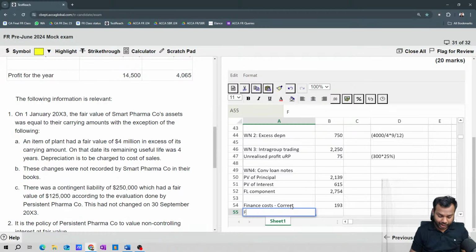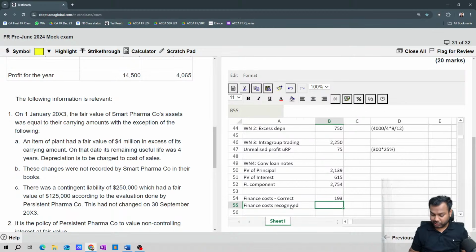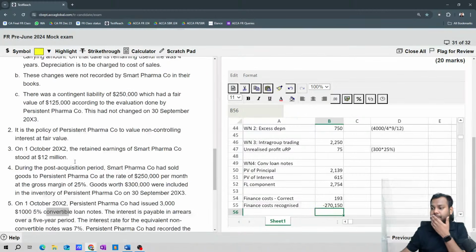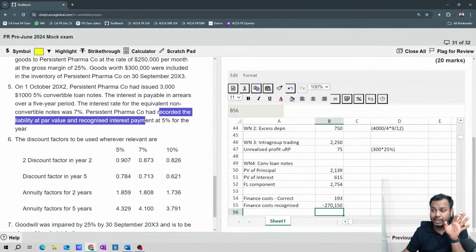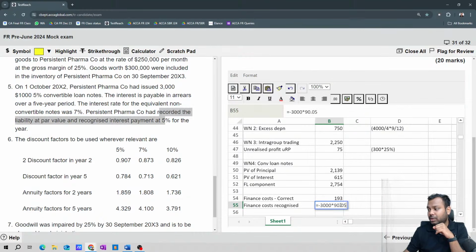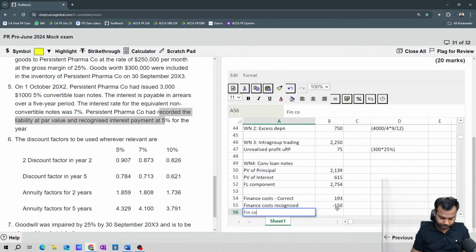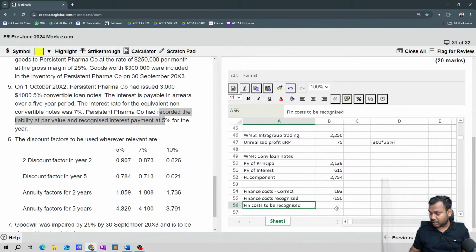Now what is the finance cost recognized? It is minus 3,000 into 5%, we have recognized as finance cost. Read the question. It says Persistent Pharma has recorded the liability at par value, that is 3,000, and recognized interest at 5%. So 3,000 into 5% is 150, not this one. They have recognized 150. So what is the finance cost to be recognized? The finance cost to be recognized is equal to how much?